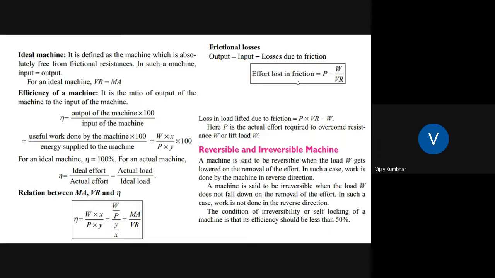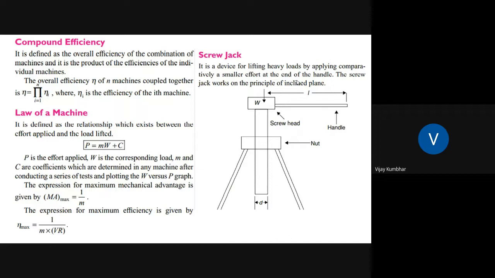After removing the effort, the load stays, so it can be used to lift a vehicle or some sort of load. So it is an irreversible machine. And irreversibility or self-locking of a machine requires that its efficiency should be greater than 50%. Compound efficiency, or you can say overall efficiency, is for a combination of machines, and it is the product of the efficiencies of the individual machines.